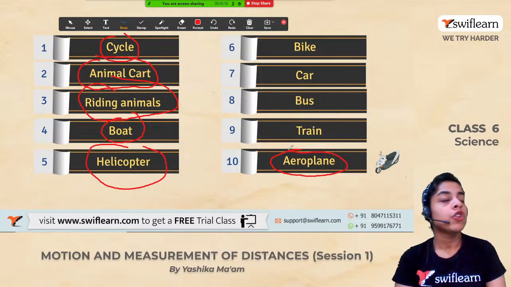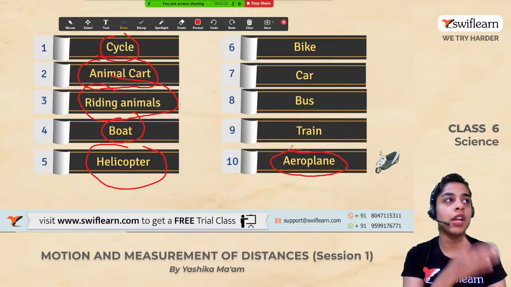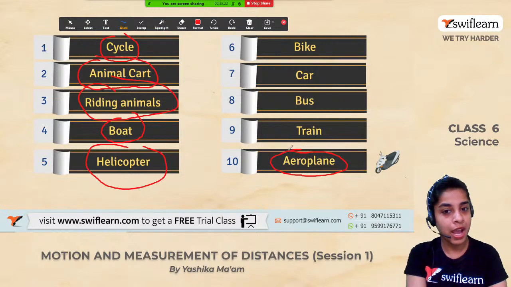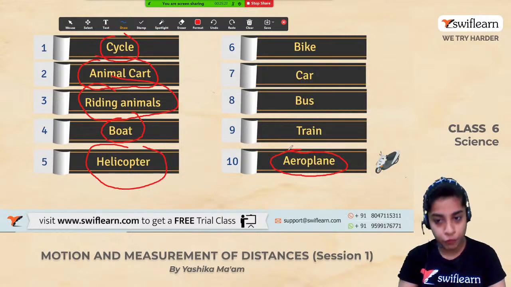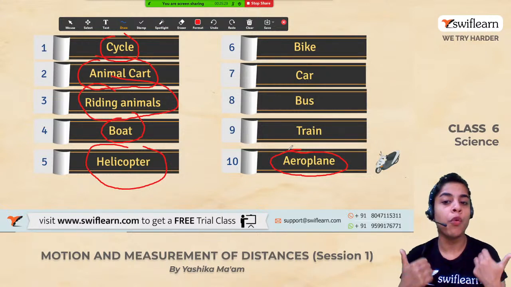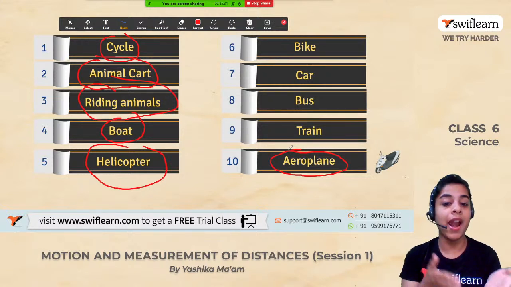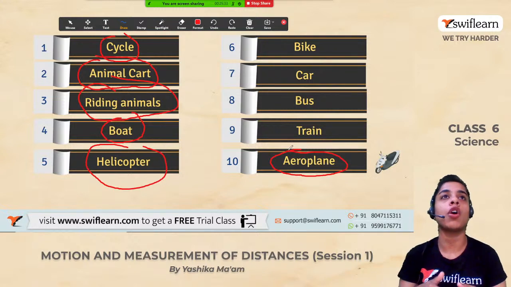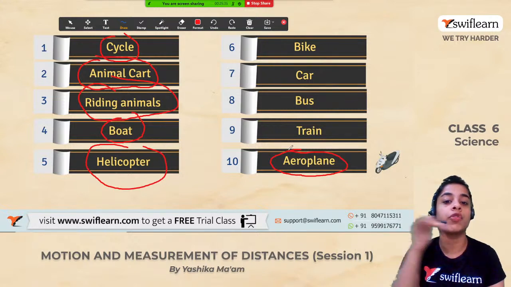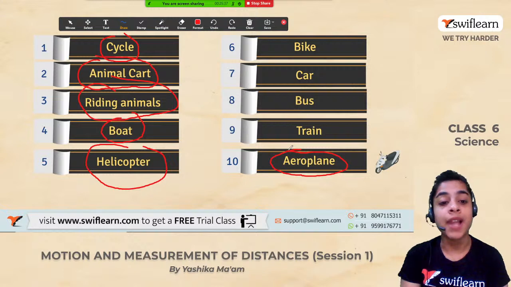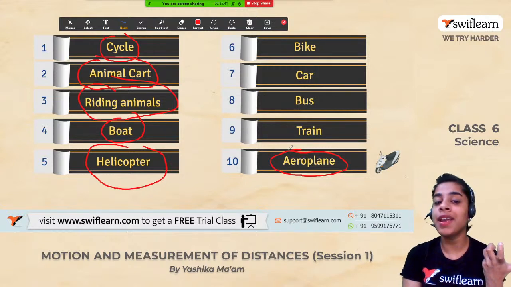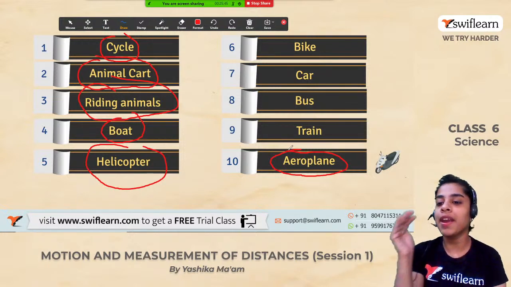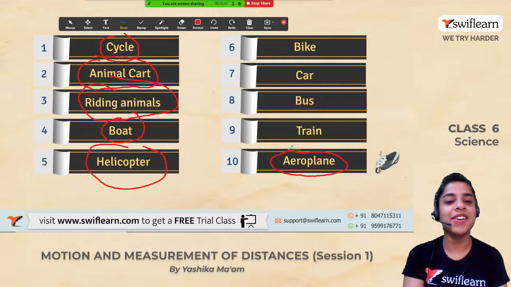So, transport is divided into different parts. We have land transport, air transport, and of course, water transport. There are different means of transport according to the medium in which we travel. If the medium is land, that is land transport. If the medium is water, that is water transport. If the medium is air, that is air transport.